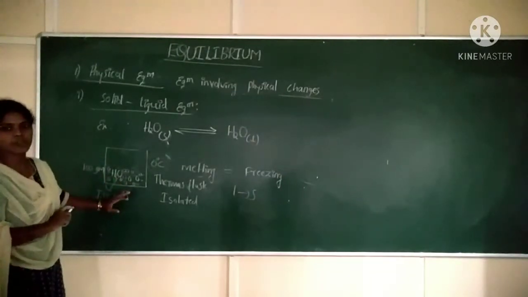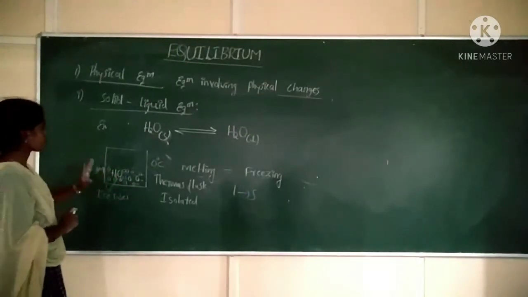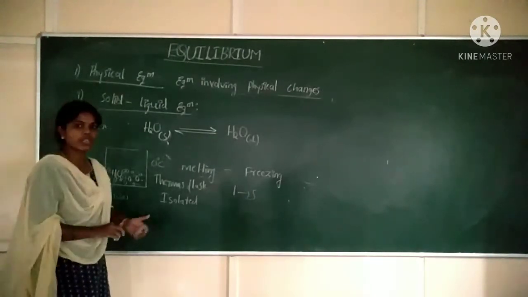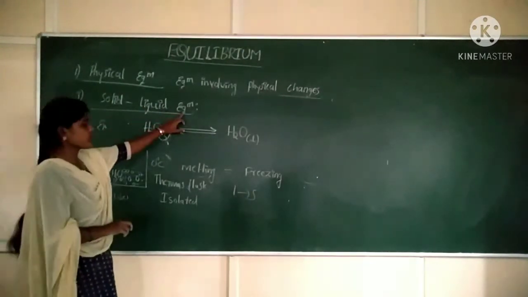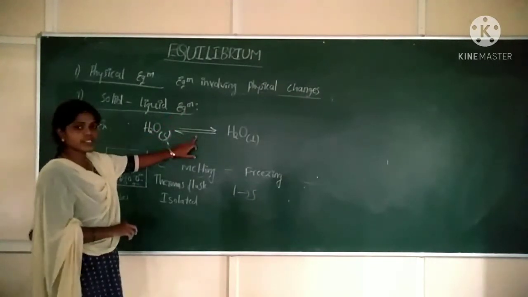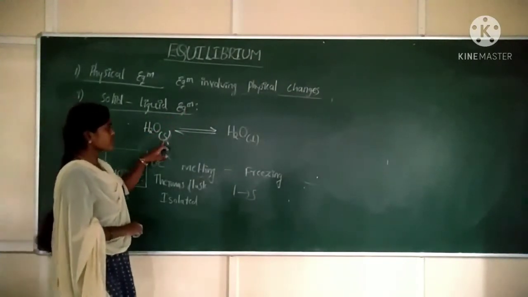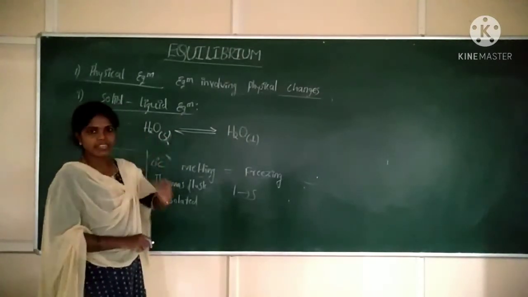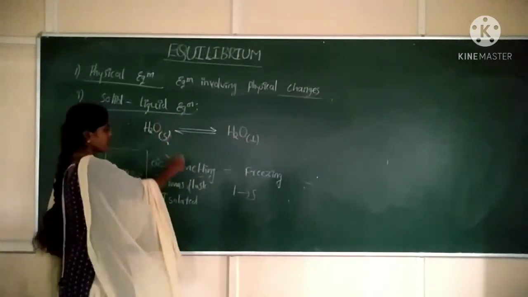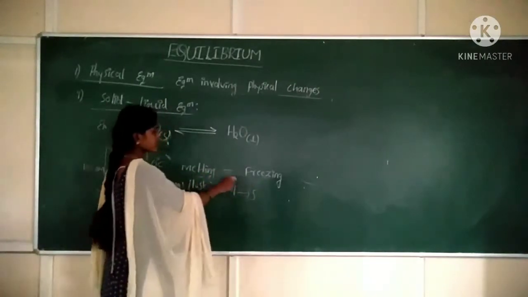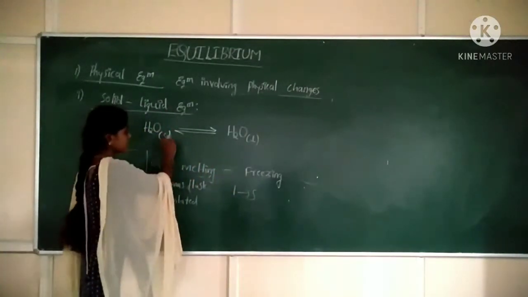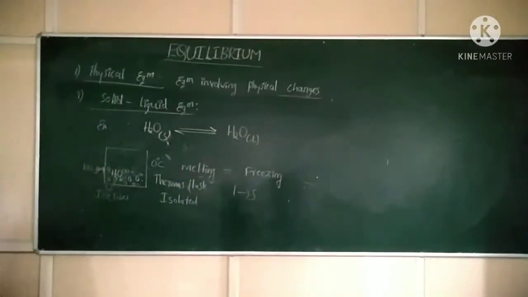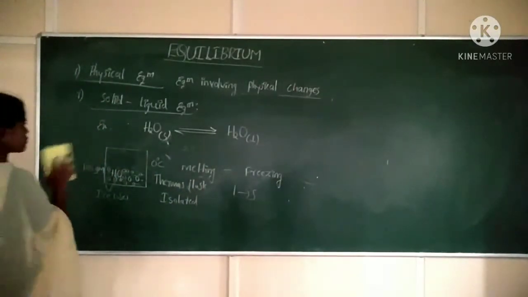So that state is said to be what? Equilibrium. So this is one example for the solid liquid equilibrium. I hope you are getting it. So solid liquid equilibrium is nothing but the state of the system where solid converts into liquid and liquid converts into solid. At a certain time, the melting process will be equal to freezing, or the number of solid ice particles will be equal to the number of liquid form of water. Clear? So this is solid liquid equilibrium.